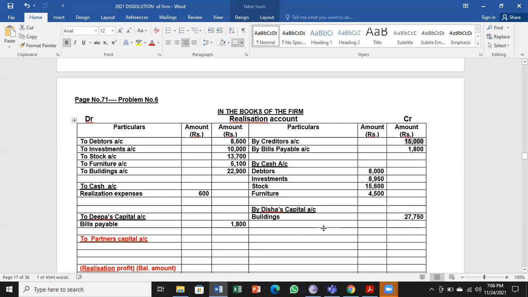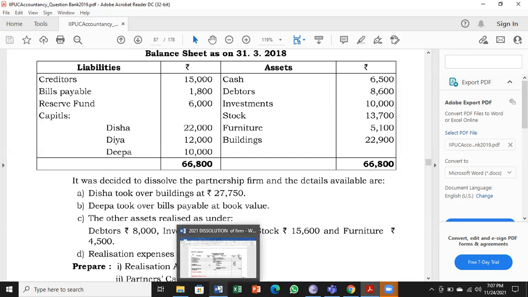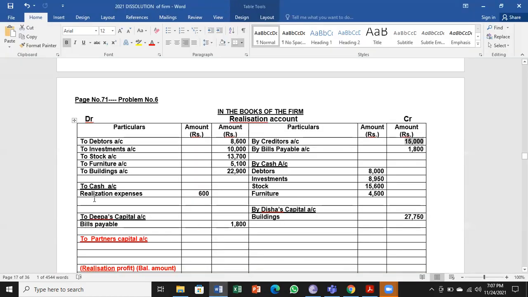If you go through the entire problem, you don't find any information about creditors. So nothing is being told. That means creditors are paid in full by the business. Creditors is outside liability. It has to be paid by the business.